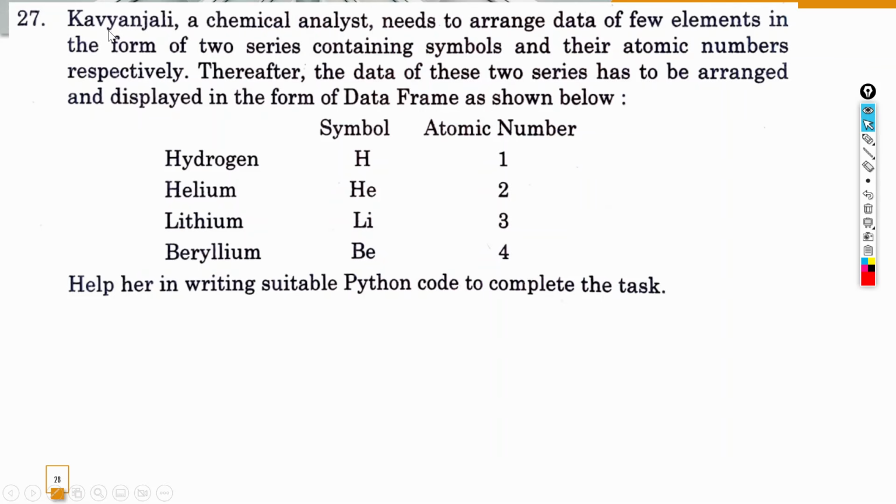The next question is: Kavyanjali, a chemical analyst, needs to arrange data of a few elements in the form of 2 series. So here keep in mind that the data needs to be arranged in the form of 2 series containing symbols and their atomic numbers respectively. That means the first series will have symbols and the second series will have atomic numbers. Thereafter, once the 2 series are created, the data of these 2 series has to be arranged and displayed in the form of a data frame.